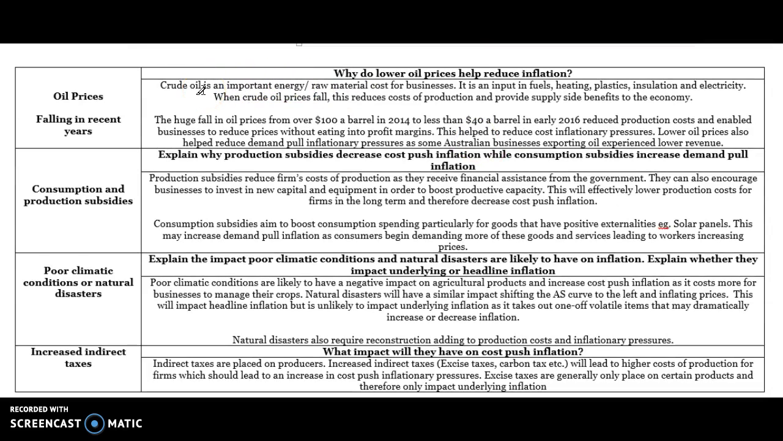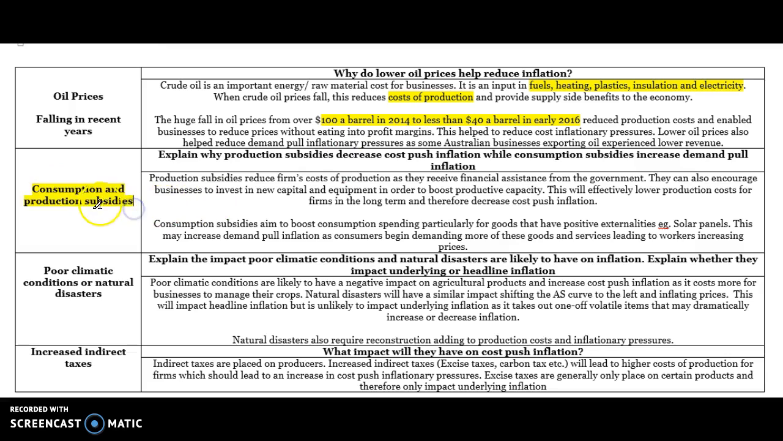Oil prices. Oil is cheap. Oil is used in a lot of production for fuels, heating, plastics, insulation, electricity. So when oil prices go down, firms' costs of production should go down, and firms should have supply side benefits. In terms of recently, as you can see, the price of oil went down drastically from 2014 to 2016, from $100 to $40 a barrel. That helped firms to reduce their production costs and reduce cost push inflationary pressures for businesses. It can also directly reduce the CPI because oil is included as part of the CPI.